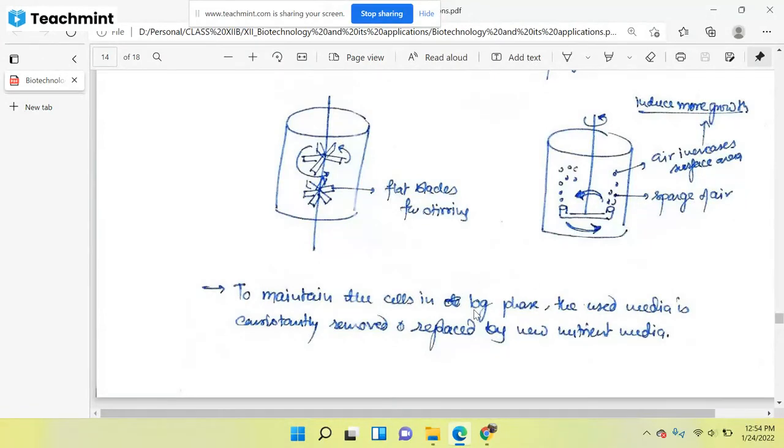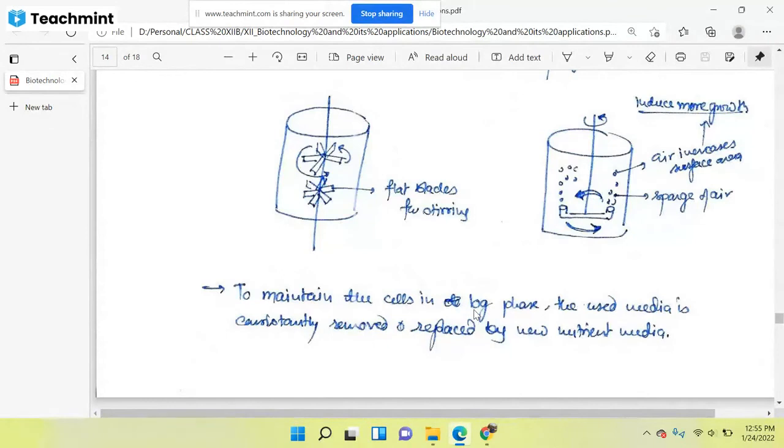So what is going on in this vessel? In this vessel, the cells continuously divide and their number increases. After some time, all the nutrients will be consumed, and the population of the cells will have increased. After that, the cells will move to the next growth phase and start losing the log phase. So what we will do is take most of the media along with the yeast from this vessel, and put in new nutrient media.